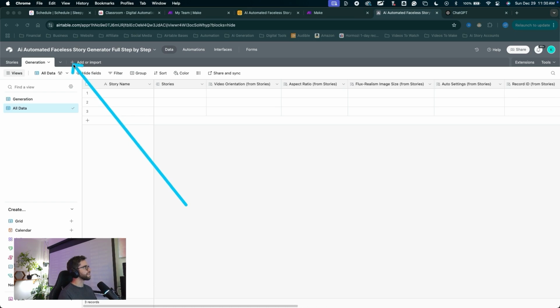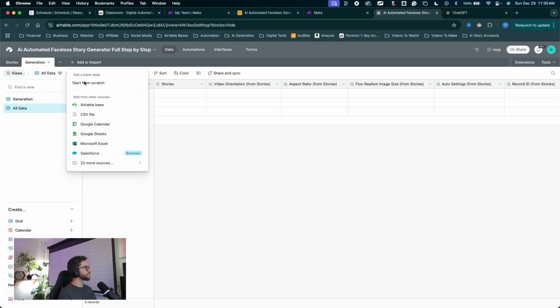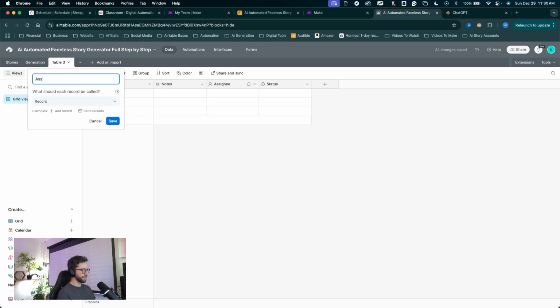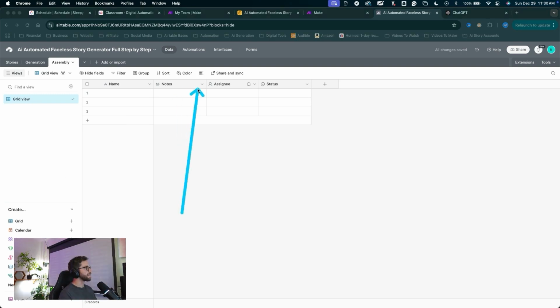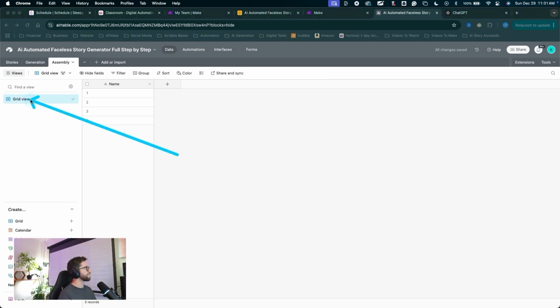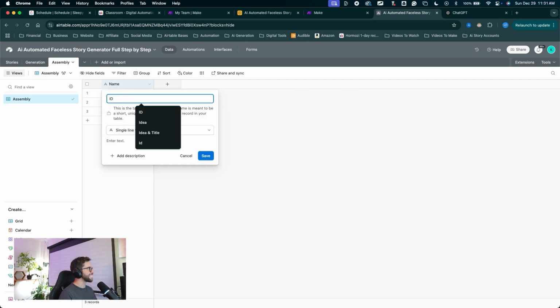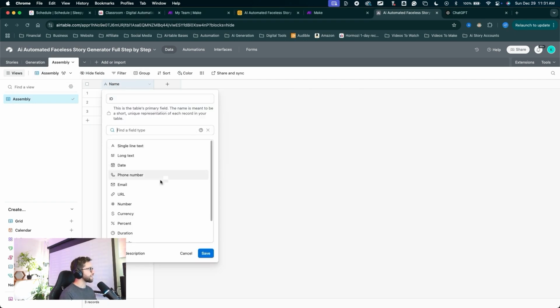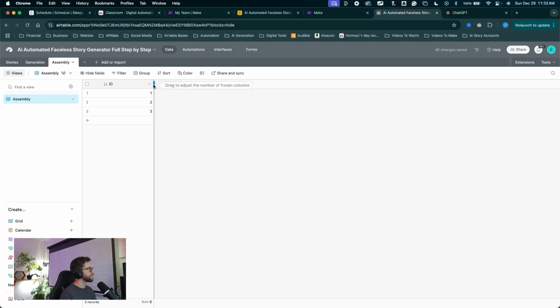Come up here, click the plus to create a new table. Click start from scratch. We'll call this assembly. Click save. Same thing. I'll click on these 3 default fields, holding shift on the keyboard, right click on one of them and delete 3 fields. I'll name this grid view assembly. I'll name the primary field, double click on it, ID. This we can set to an auto number field. Choose that, click save, and I'll just resize this field name down like that.